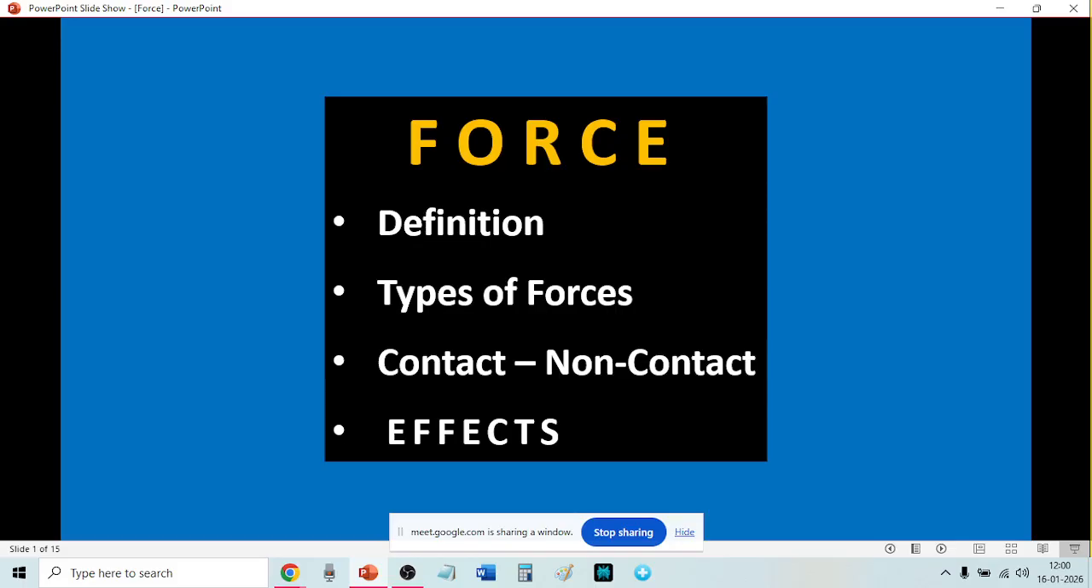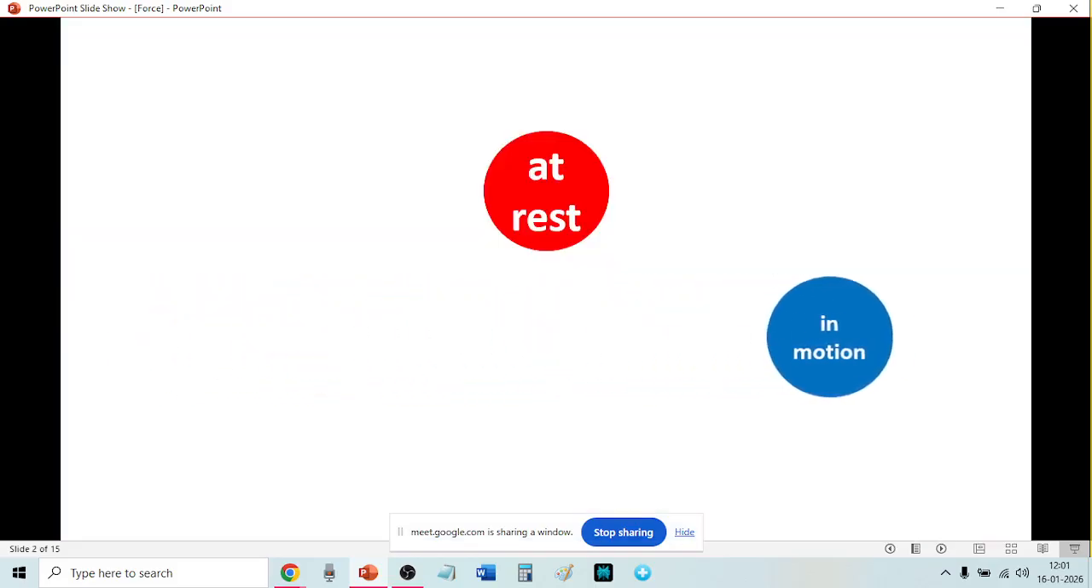Force. Definition. Types of force: contact, non-contact. Effects. So we are going to learn force. The definition of force means what is force, the types of force, how many types of forces there are, the two types, contact force and non-contact force, and effects.